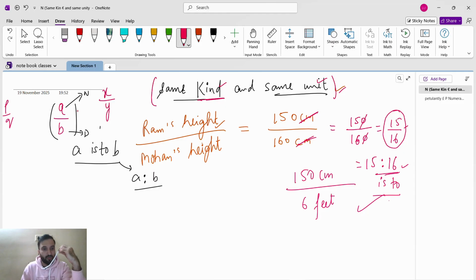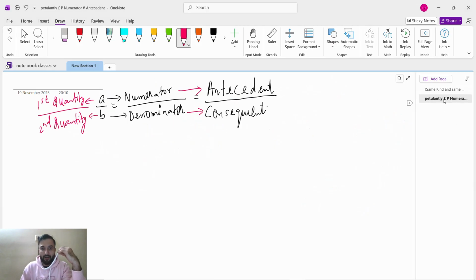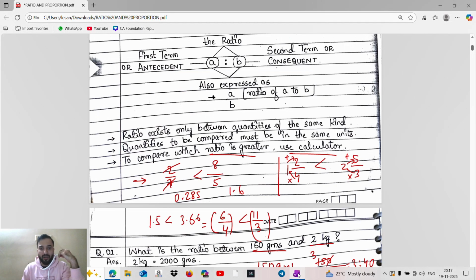A is the numerator, the antecedent, B is the denominator, the consequent. A is also called the first quantity or first term, B is called the second quantity or second term. Understand the thing, and however you want you can make the notes, but here I am teaching you sequence-wise, so you can take the pen and copy in sequence.